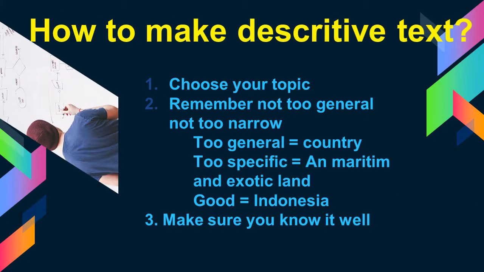Next, let's get to know how to make descriptive text. The first one, you need to choose your topic, for sure. And to choose your topic, remember: not too general and not too narrow, just like what we have already learned in the previous materials. Because choosing the right topic, which is not too general and not too narrow, will help you to have a good writing product. This is an example of a good topic that I would like to show you.